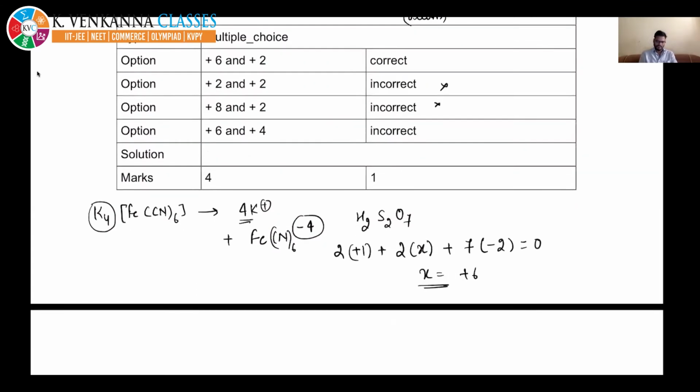You need to remember this, the crisscross method, so here it should be -4. Now solve this. Fe having X, there are 6 cyanide ions with charge -1 and total charge is -4. If you solve, then X will become +2. So your answer is +2. Tell me if you want me to repeat it quickly.